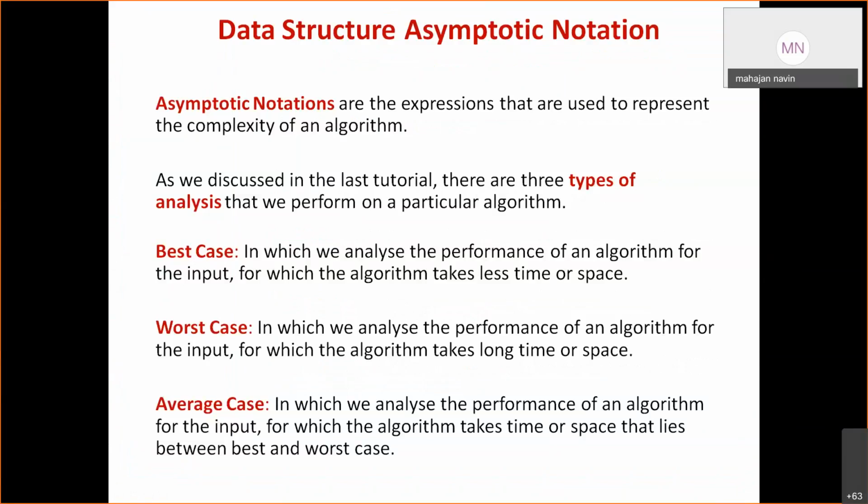So what is the best case? In the best case we analyze the performance of an algorithm for the input for which the algorithm takes less time or space. Then what is the worst case? In the worst case we analyze the performance of an algorithm for the input for which the algorithm takes long time or space. Suppose I am searching for an element in the array. I am not using any other algorithm and am searching every element one by one. In that case, if I have an array of 1000 elements and my element is present at the 1000th position, so what is happening here?